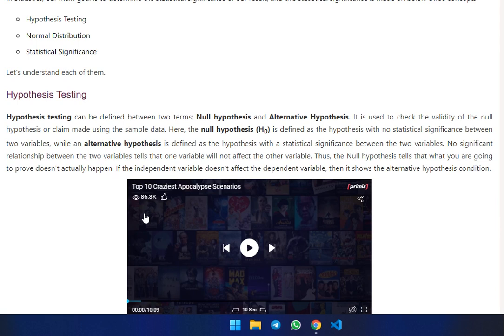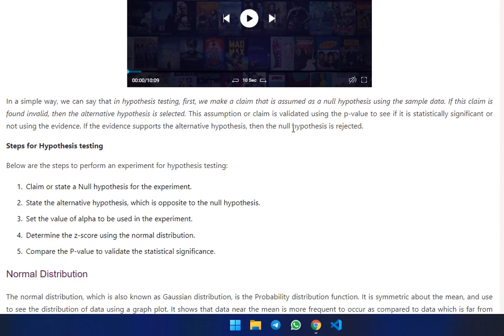With no significant relationship between two variables, one variable will not affect the other variable. Thus the null hypothesis says that what you are going to prove does not actually happen, if the independent variable does not affect the dependent variable. The alternative hypothesis is the opposite condition.